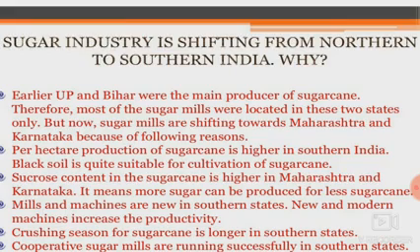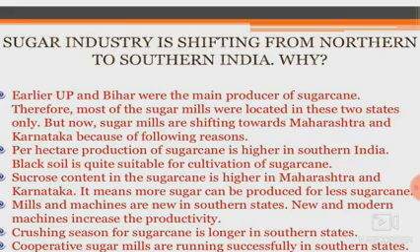Earlier, UP and Bihar were the main producers of sugarcane. Therefore, most of the sugar mills were located in these two states only. But now sugar mills are shifting towards Maharashtra and Karnataka because of the following reasons. First of all, the per hectare production of sugarcane is higher in southern India. Black soil is quite suitable for cultivation of sugarcane. Sucrose contained in the sugarcane is higher in Maharashtra and Karnataka. It means more sugar can be produced from less sugarcane.